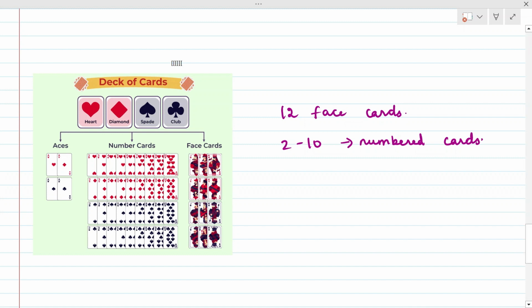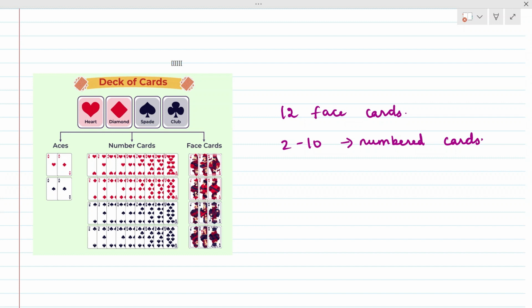So once again I'll tell you, in a deck of cards, we have 52 cards. In that, heart and diamond are red, and spade and club are black. Heart is one suit, diamond is another suit, like that. Each suit will have 13 cards, and red cards are 26, black cards are 26.